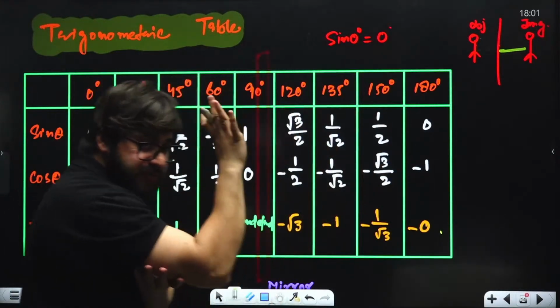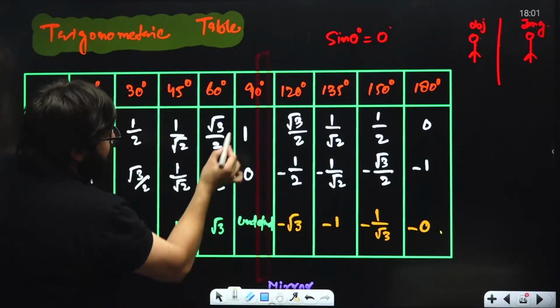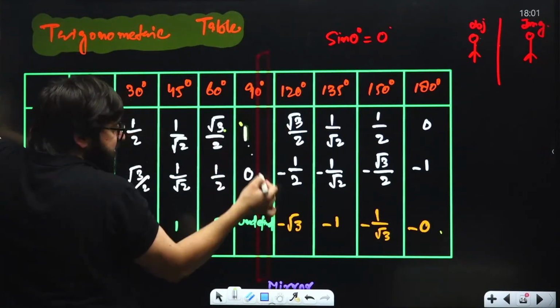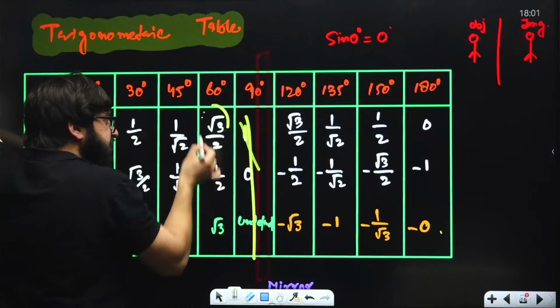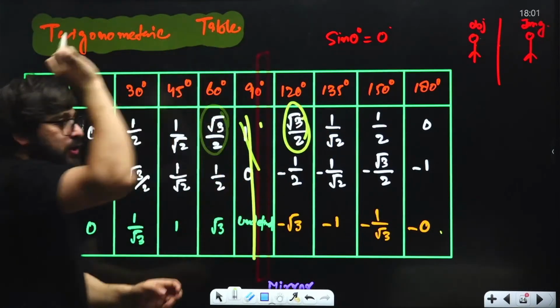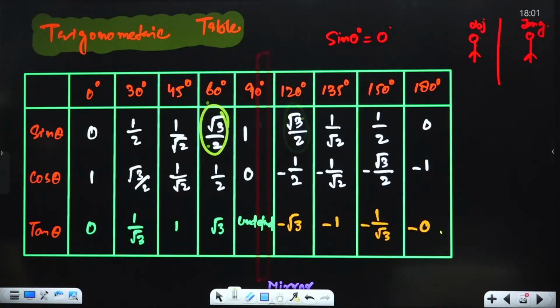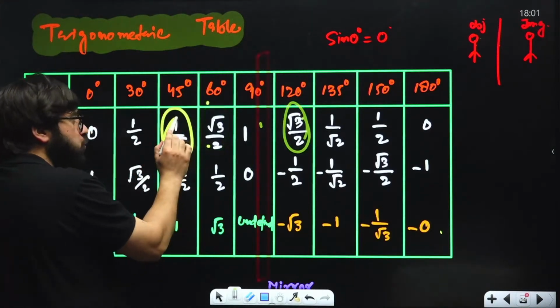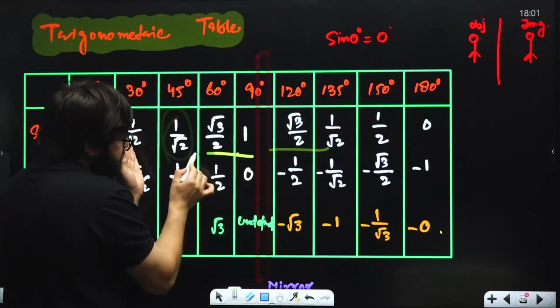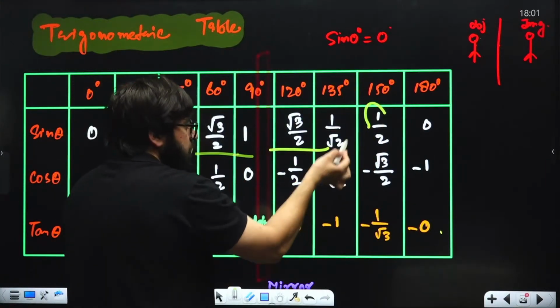Okay. Now see. If it is 1 over here, behind the mirror, leave these columns. If it is root 3 by 2 over here, behind the mirror here also it will be root 3 by 2, 100%. Now if it is 1 by root 2 over here, behind the mirror at the same distance it will be 1 by root 2.